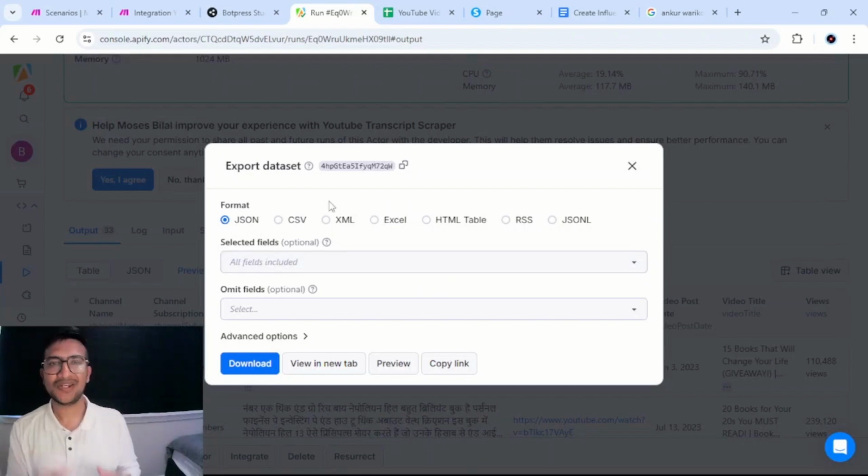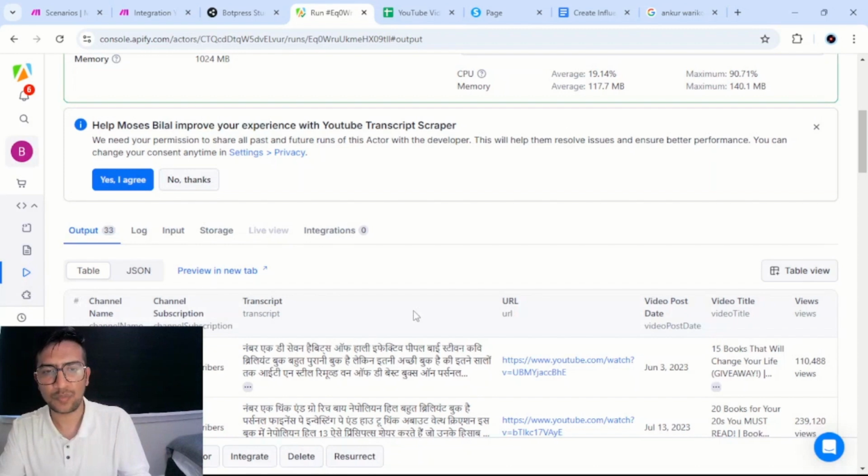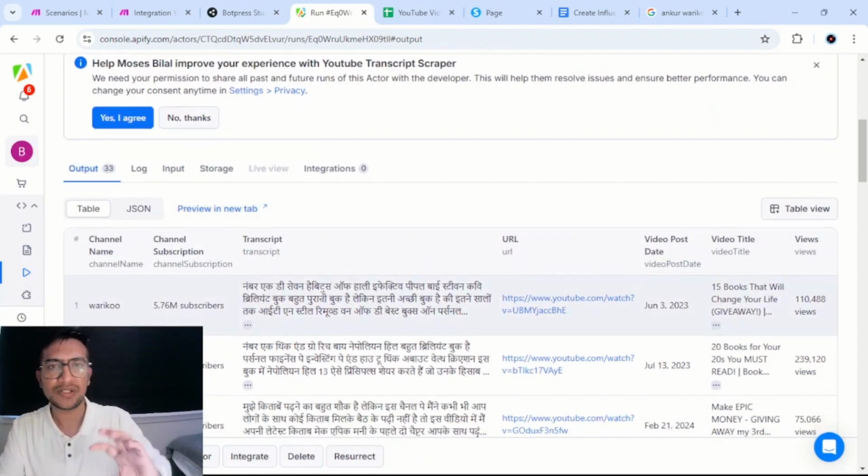Why JSON? Because JSON is the right way to feed your knowledge base to get better results. And within JSON, these columns would be used as meta tags. What that means is, let's say for a question, this transcript is selected as the right answer. We want to fetch the right video URL link and also the video title. That's why this metadata is useful. We don't need views, we don't need channel subscription and channel name.